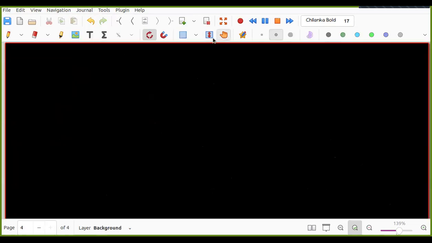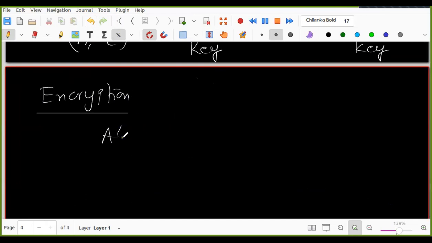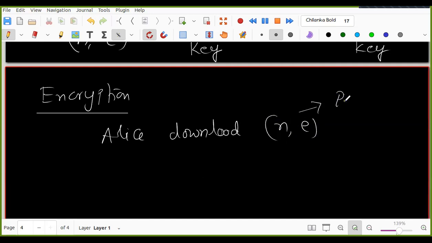Now encryption comes. What will Alice do? Alice downloads N comma E. It is public, anyone can download it.